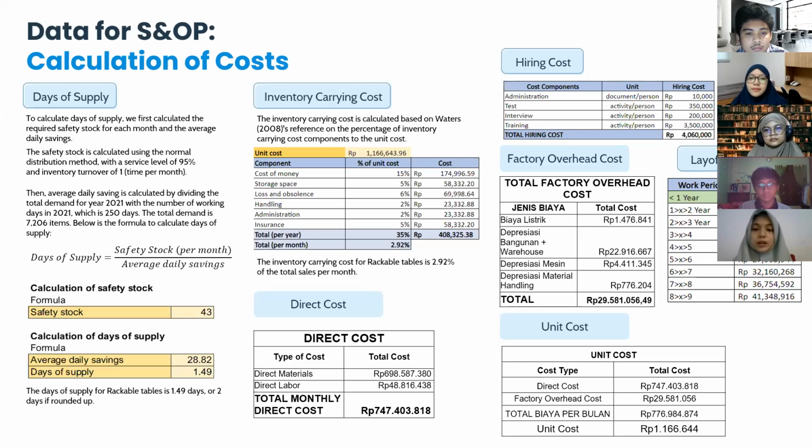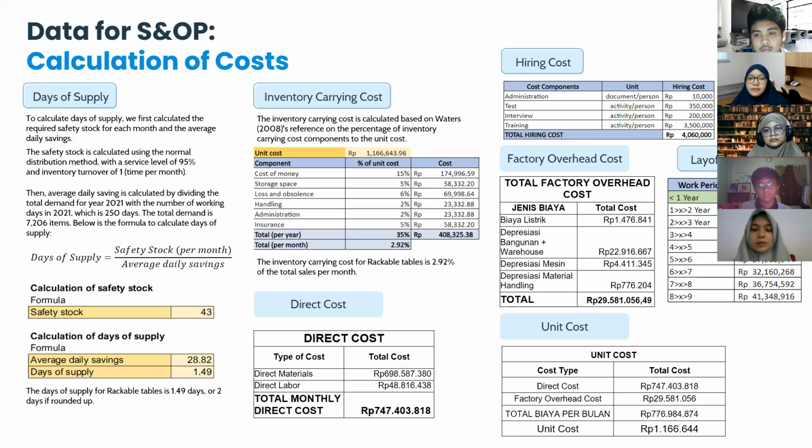And then for the depreciation of the building and the warehouse, we use a depreciation rate of 5.5%, and the initial cost is 5.5 billion rupiah, so the total depreciation cost per month equals 22.9 million rupiah.